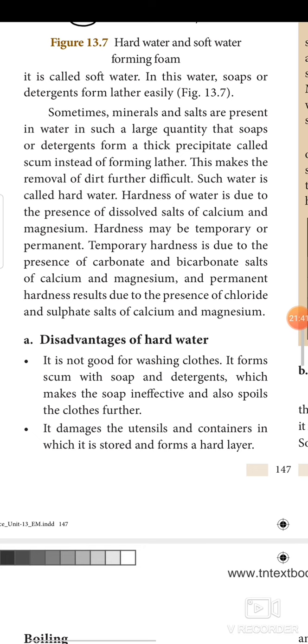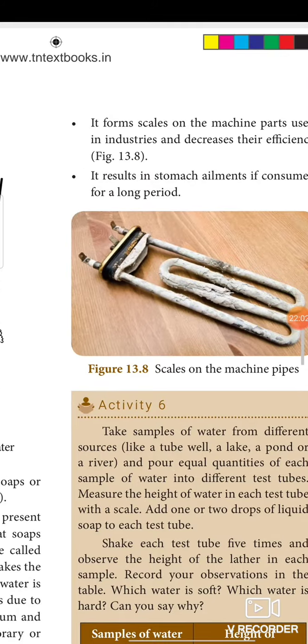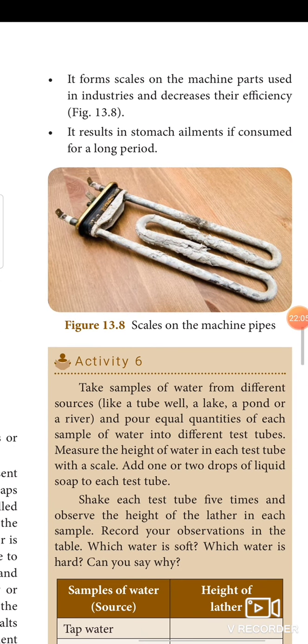What are the disadvantages of hard water? It is not good for washing clothes. It forms scum with soap and detergent, which makes the soap ineffective and also spoils the clothes further. It damages the utensils and containers in which it is stored and forms a hard layer. It forms scales on the machine parts used in industries and decreases their efficiency. It results in stomach ailments if consumed for a long period. Some stone problems may occur.